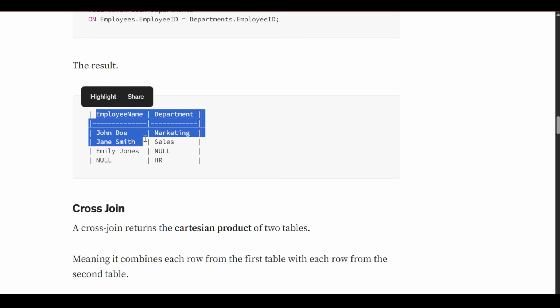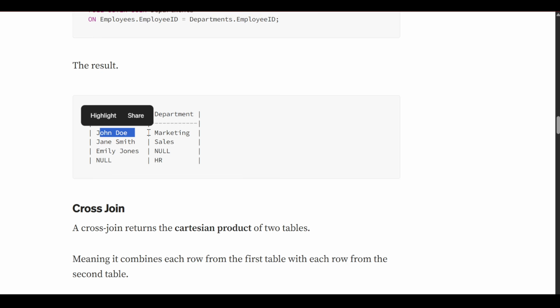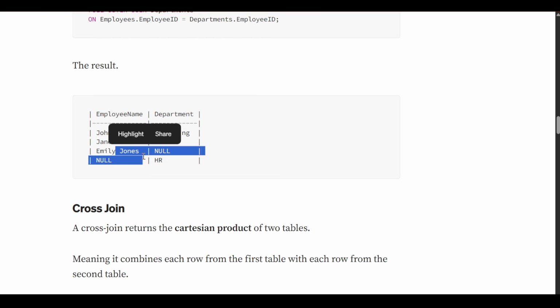So here all the employee names will be there, John Doe, Jane Smith, Emily Jones, and we are taking null because we have included all the departments also. So John Doe has marketing, Jane Smith has the sales department, Emily Jones has no department, so it is written as null, and HR has no employee name, so there is null.